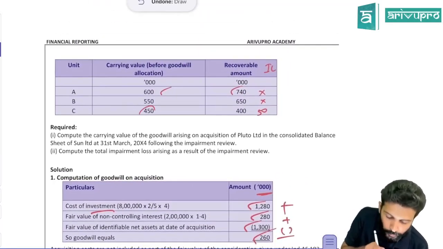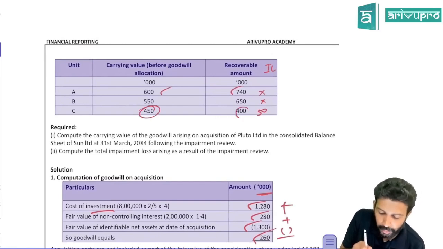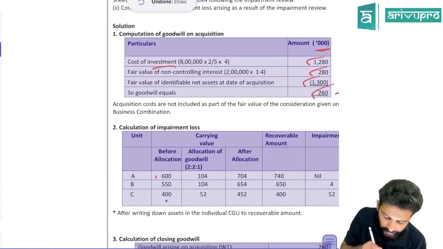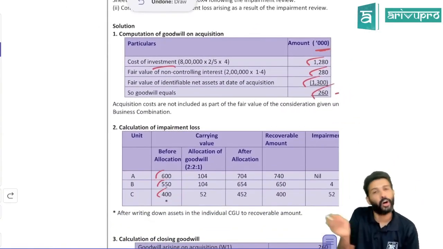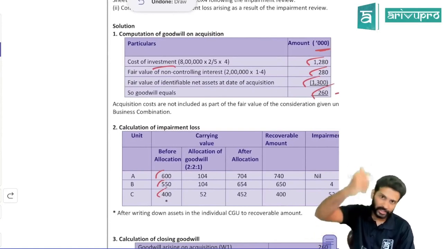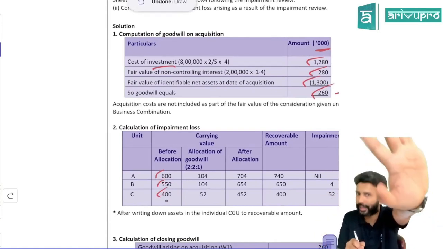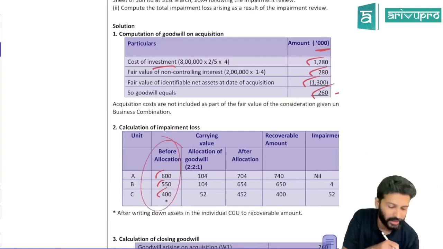450 is the carrying amount, recoverable amount is 400, there is an impairment loss of 50. So first the 50 impairment loss, they'll reduce it off. That's what they've done here. Check carrying amount 600, 550, and they've not taken 450, they have already reduced the impairment loss. Even if you don't do this, the final answer will still match, but I suggest you do it in the exam. Okay, this is the carrying amount before allocation of goodwill.